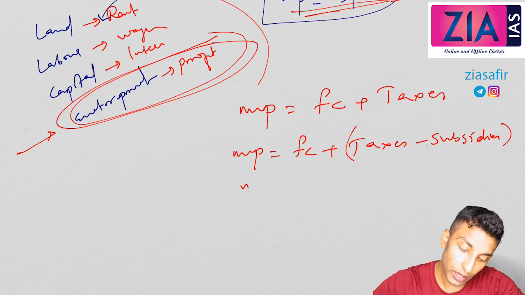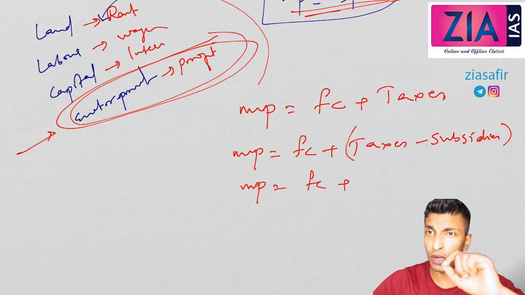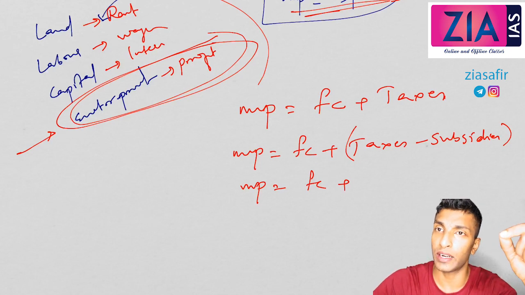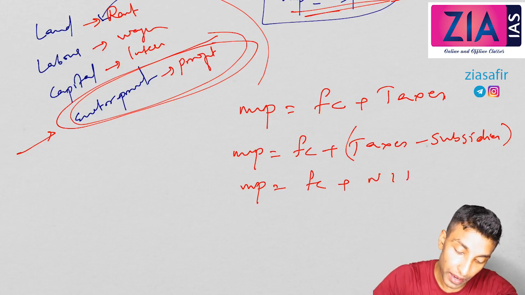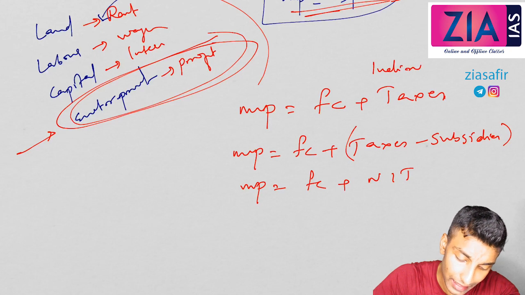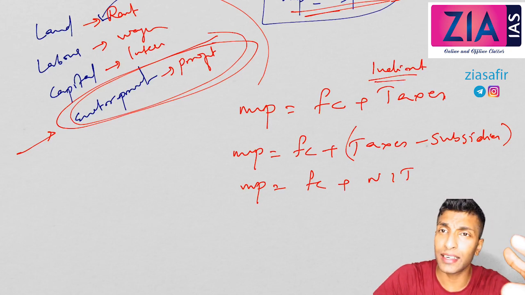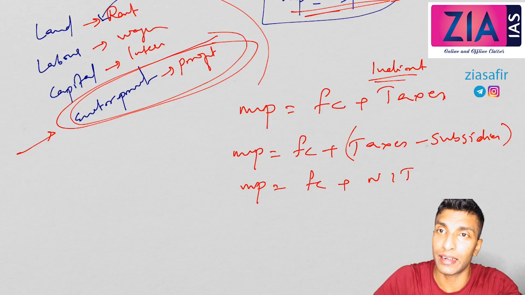Okay. So here now what I'm going to do is market price equal to factor cost plus, if you remember in case of NFIA, we have written net factor income from abroad as the difference. So this difference we will write as net indirect taxes. Okay, so this is basically indirect taxes. Why indirect taxes? Direct taxes are imposed upon wealth, income, etc. of the people. So here we are talking about commodity. This is commodity taxes. Okay, so this is indirect taxes. So here it is net indirect tax.